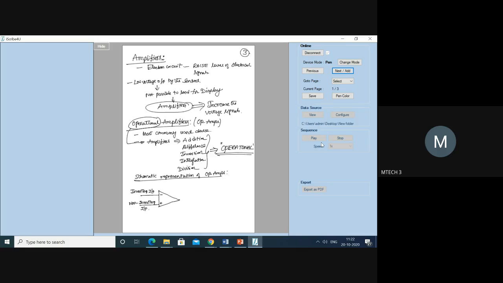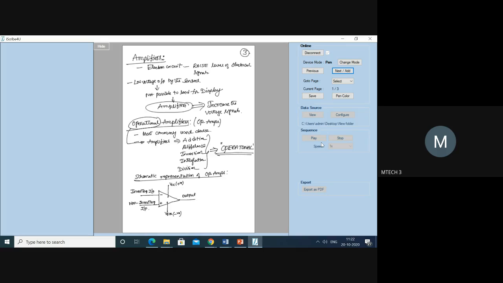Then we have the output, and there are two supply voltages: VCC, which is positive, and VEE, which is negative.